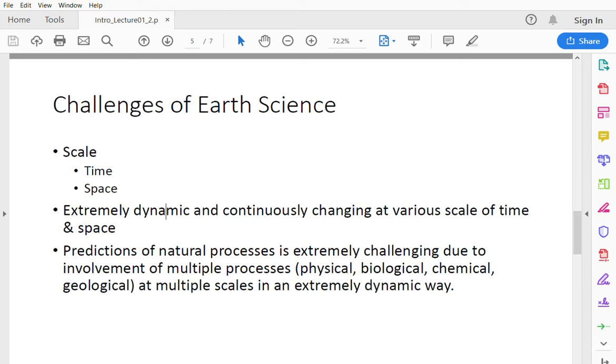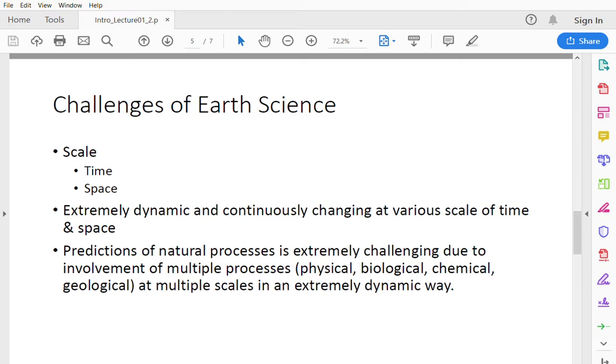Similarly, some chemical reactions take years and years to make any significant change. On the other hand, some geological events, like earthquakes, happen within a fraction of a second, and that can completely change the landscape around you.